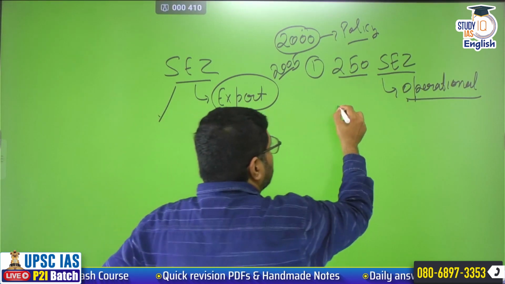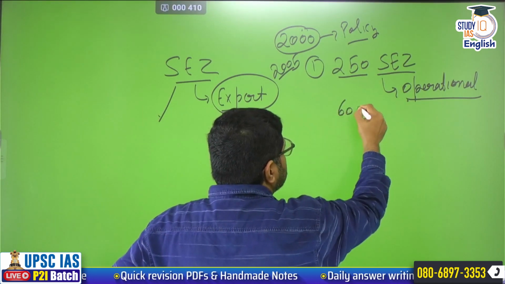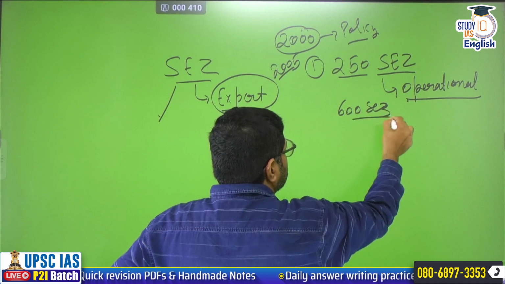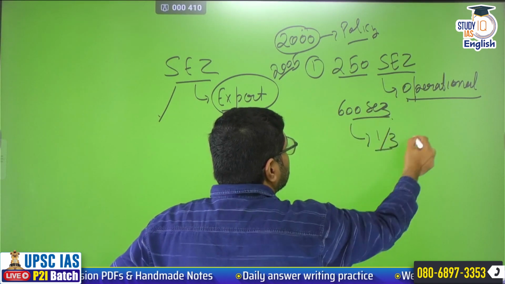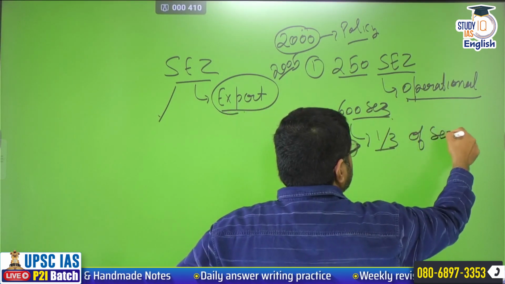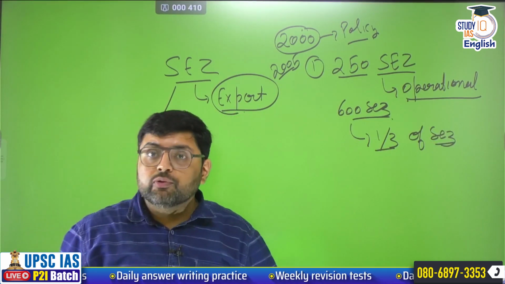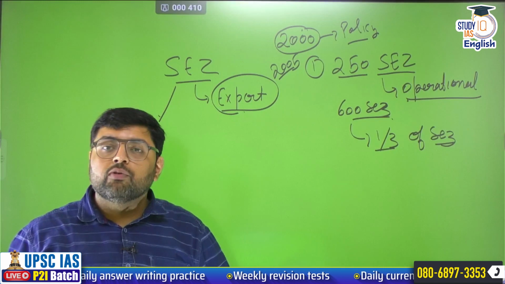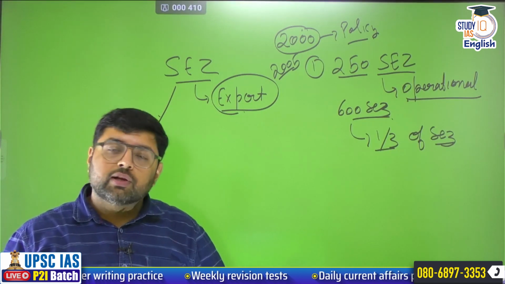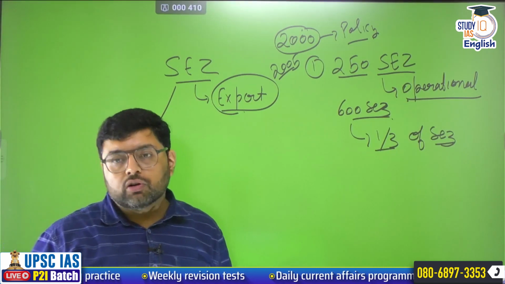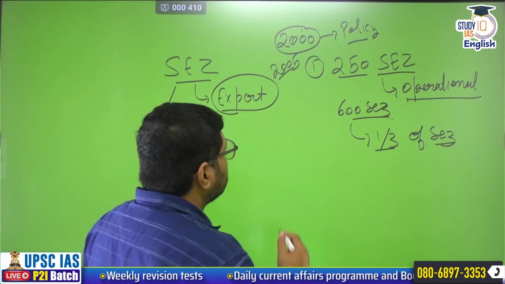Although we have notified around 600 SEZs, only one third of the SEZs are operational. This is a very small number. If you see China, they have more active, operational SEZs. Clear?